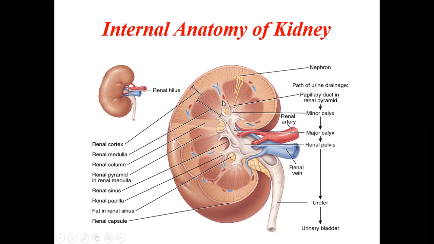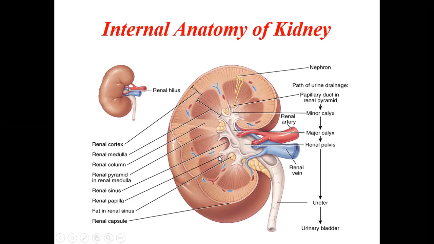Within this renal medulla, you can see pyramid-shaped structures. These are the renal papillae, especially the anterior part, in the front. In between, you can see the renal columns on either side. If you see here, this is the renal column, and outside it is covered by a covering called the renal capsule.